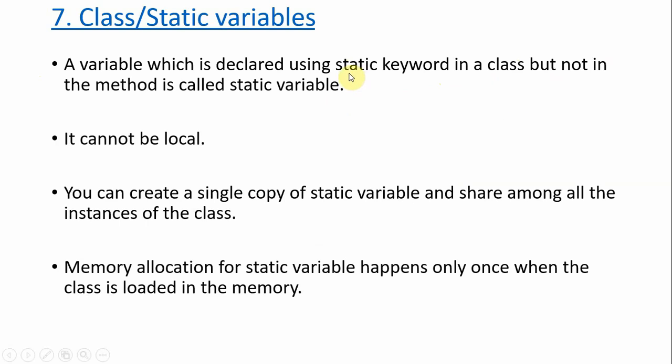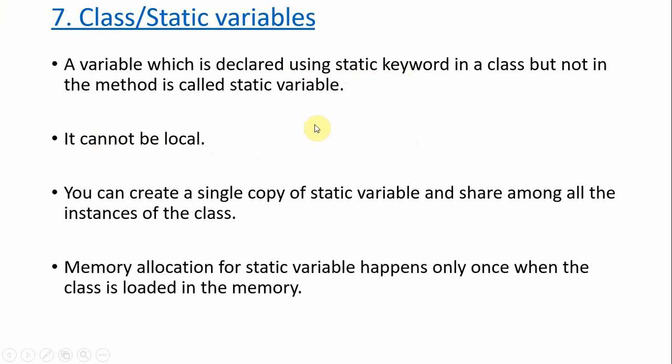We don't know the static keyword yet, but we used it in the main method, public static void main. So we can use static before a variable name, and then the variable is called a class or static variable.